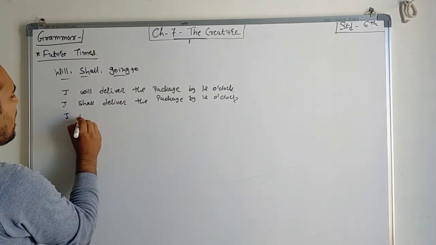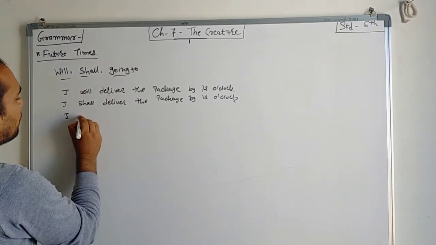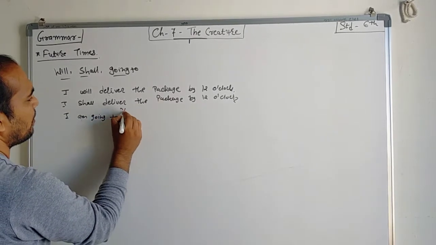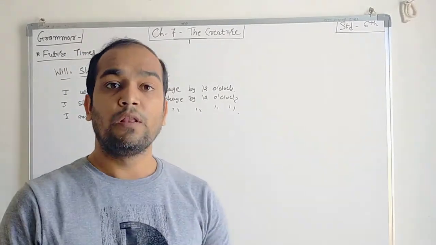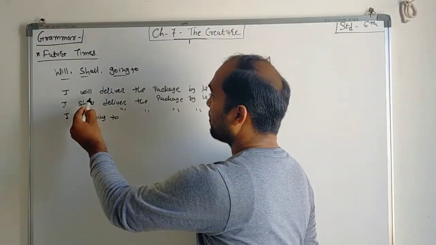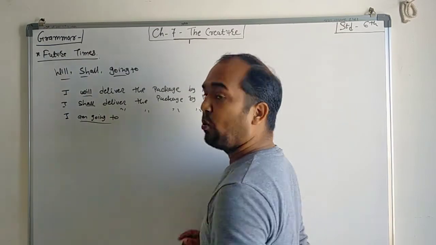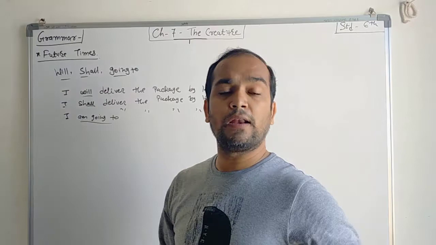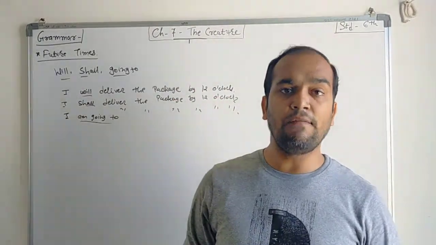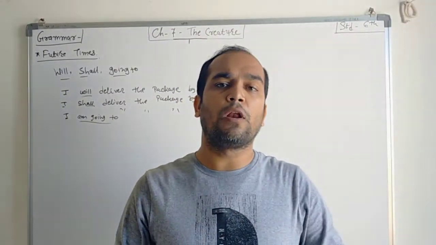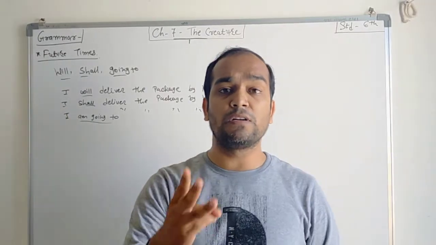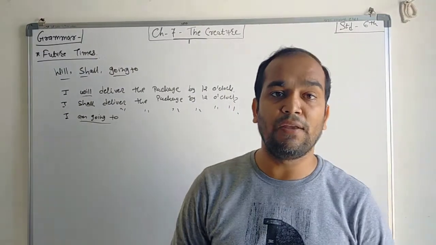And third one, I am going to deliver the package by 12 o'clock. Now the words shall, will and am going to. These three sentences indicate future time, that by 12 o'clock he will deliver the package or a parcel. But the difference in the three words is what we have to identify.